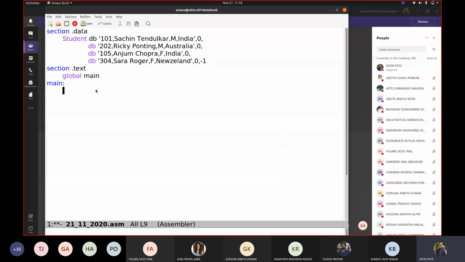Now what we want as an output is that I should see on every line, for example, Anjum and Sarah, maybe consecutive or maybe on different lines. I want this kind of output. So how can we achieve that? Can you tell me which string instructions we saw earlier in previous sessions? Can somebody tell me which instructions we saw? Yes, please.